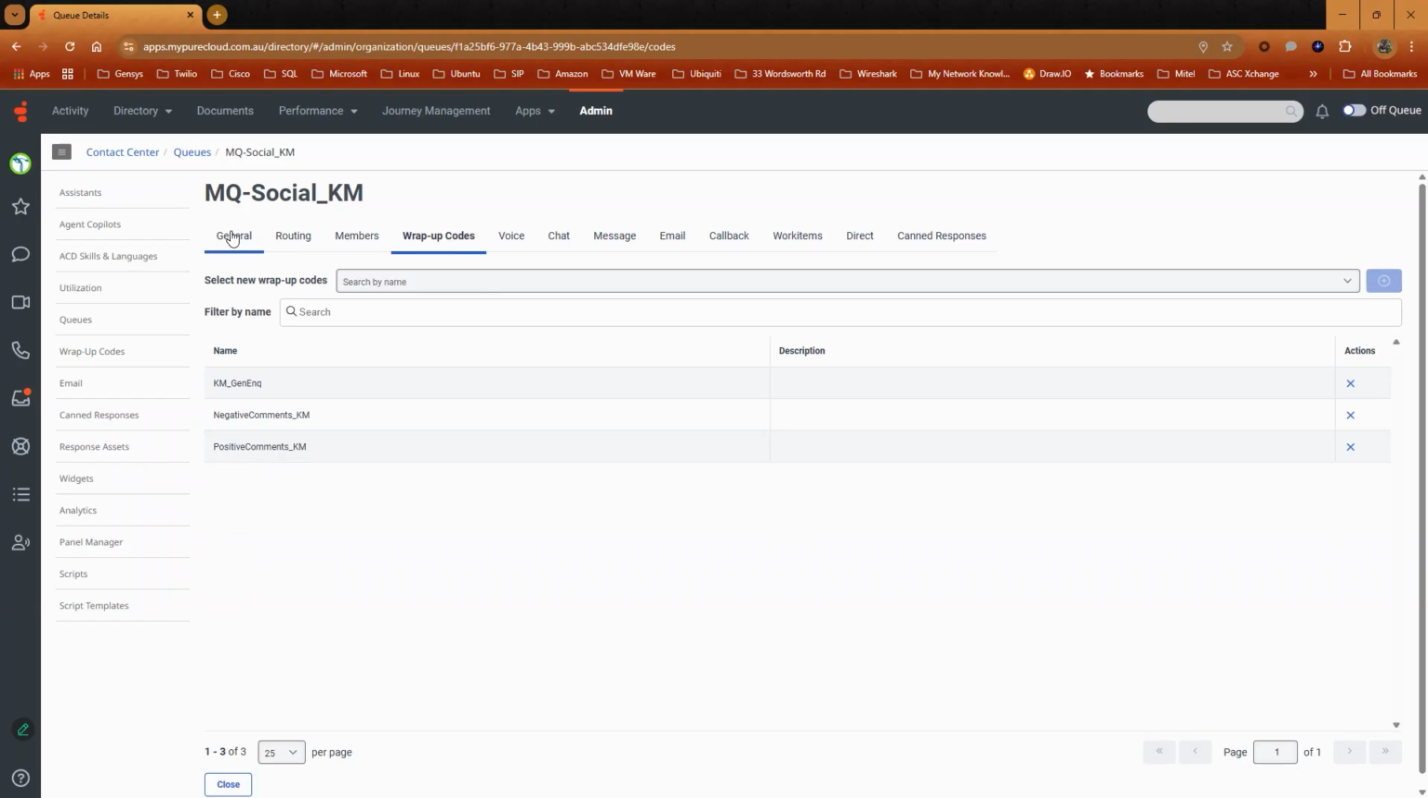An important feature has been added for queues that handle digital interactions, where administrators can enable or disable last agent routing for the threaded digital conversations.